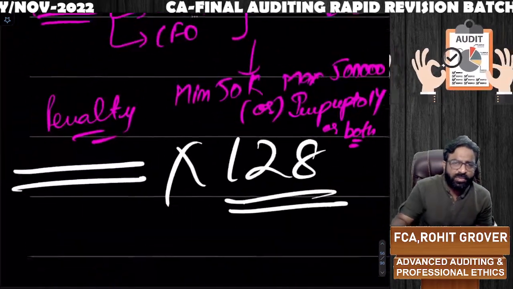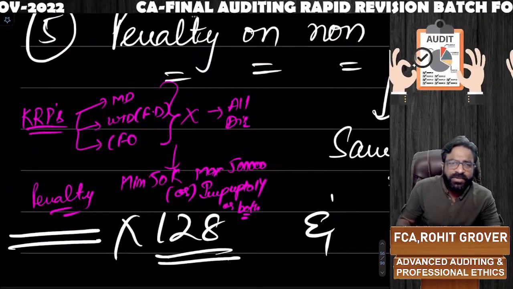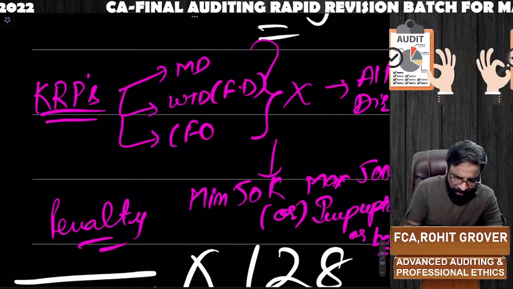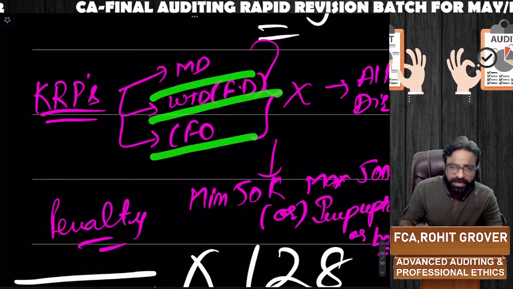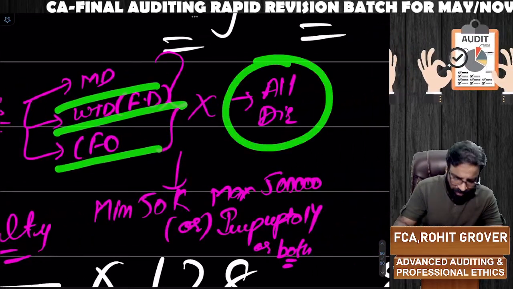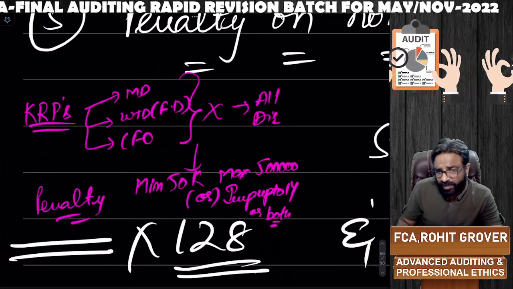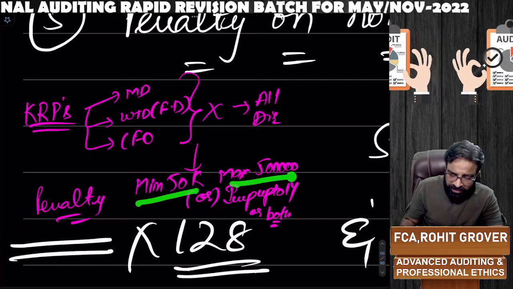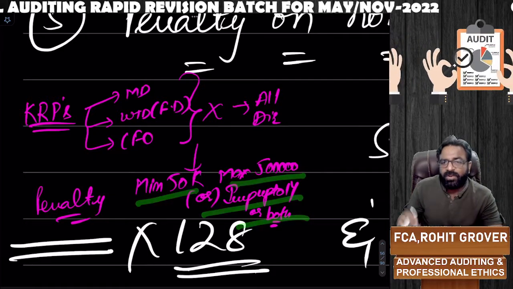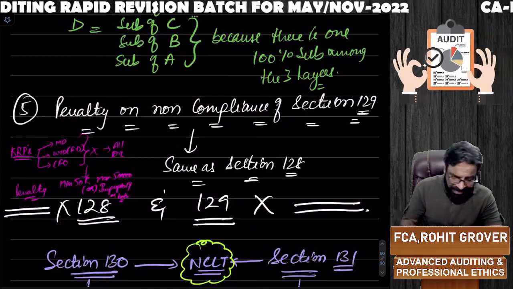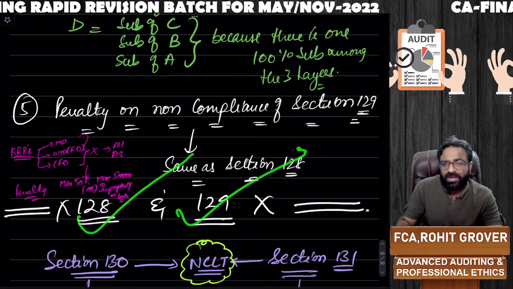You can see who are the key responsible persons for financial statements also. MD of the company, whole-time director of finance department and CFO. If not, then all the directors. What is the penalty if they do not prepare financial statements as per section number 129? Minimum 50,000, maximum 5 lakhs or imprisonment up to 1 year or both. This is what you mean by section number 128 and 129.